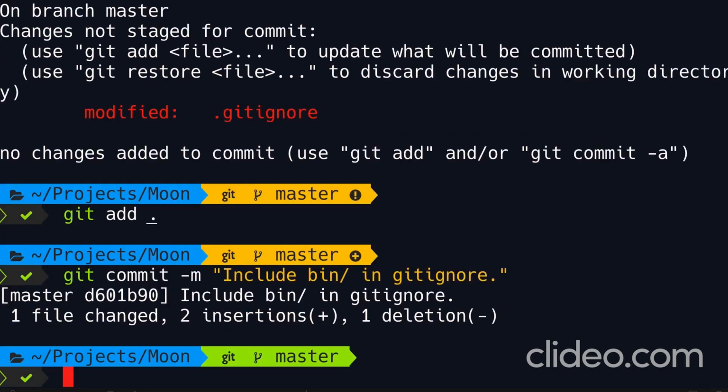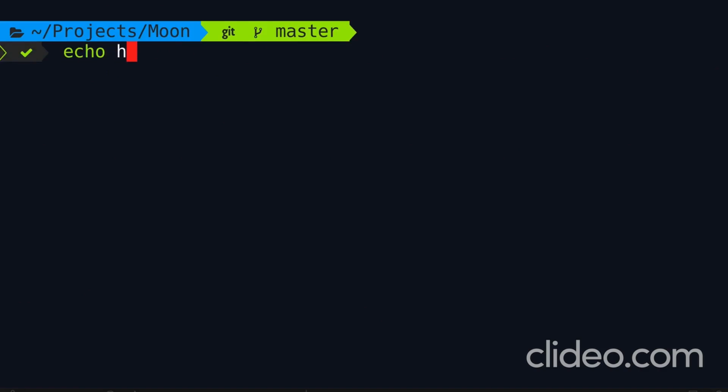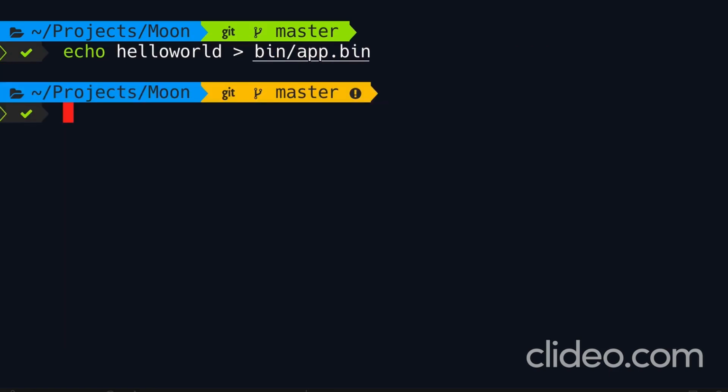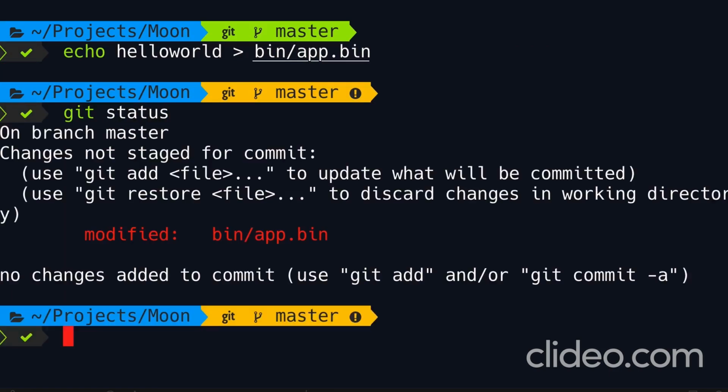Now in this case, Git is not going to ignore the changes in this directory because it's already tracking this directory. So let's modify our bin file by saying echo hello world to bin/app.bin. Git status. Look, Git is saying that this file is modified. This is not what we want. To solve this problem, we have to remove this file from the staging area, which is what we're proposing for the next commit.